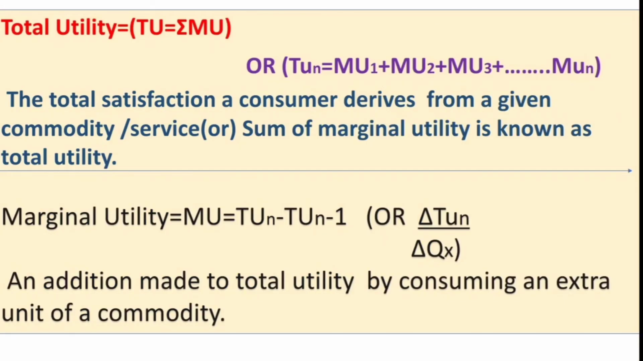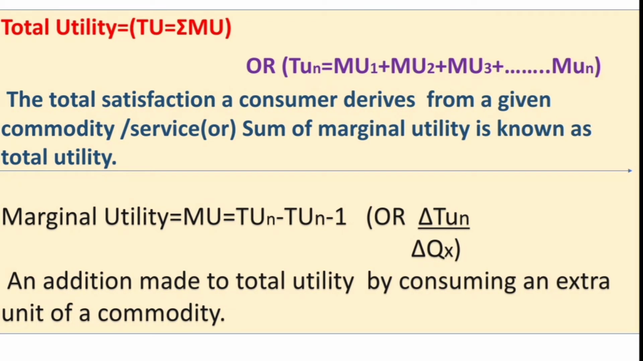And utility is of 3 types: total, marginal, and average utility. Total utility is the total satisfaction of a consumer from a given commodity or service, which is otherwise defined as the sum of marginal utility, sigma MU. Marginal utility is the addition made to total utility by consuming an extra unit of a commodity. And average utility is total utility divided by number of units consumed.